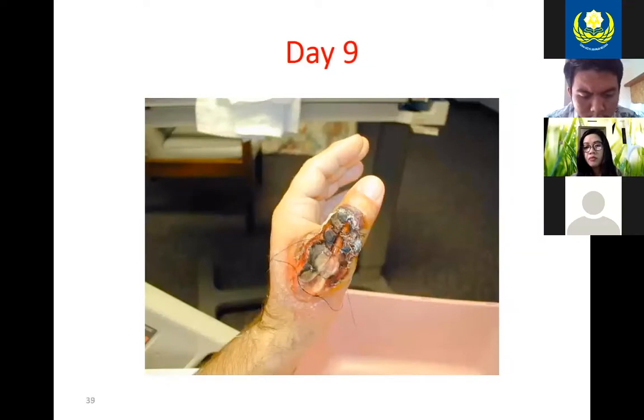Here's day 9, and you can see there's some stitches hanging off his hand, and if you look in the background, you can see he's either in a doctor's office or in a hospital room. These can get pretty bad, and especially on your hand, there's not a lot of space for that necrotoxin to go, so it's going to start killing a lot of tissue. And I think they're just using stitches to kind of hold the skin on his hand as it dies.